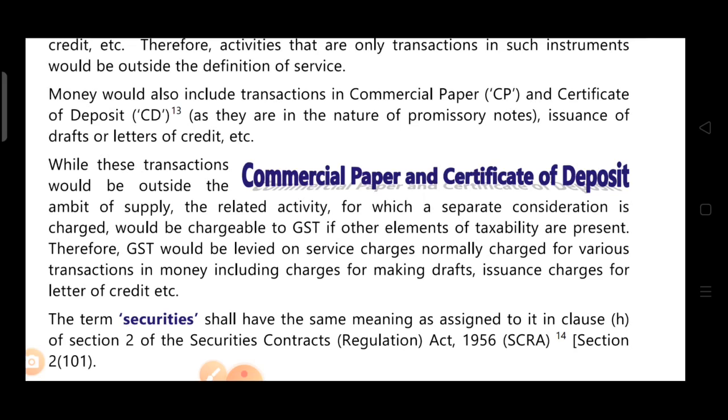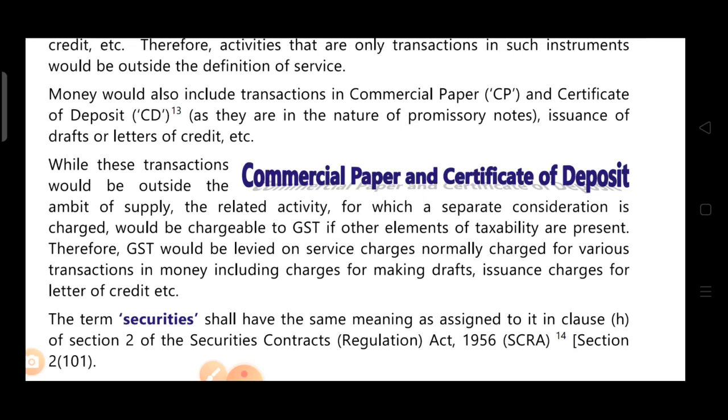This will be termed as supply, and GST will be levied on that. Clear? These transactions, these instruments' transactions, are excluded from the definition of supply. But any related activity which takes place, means any service charges for which a separate consideration is charged, so the service charges are included in the definition of supply.